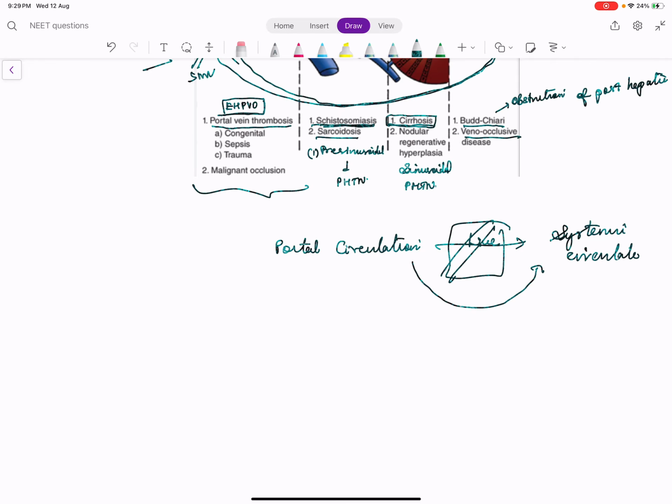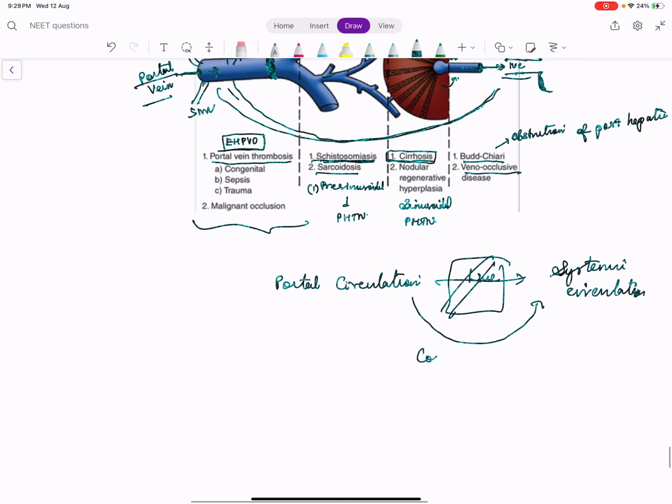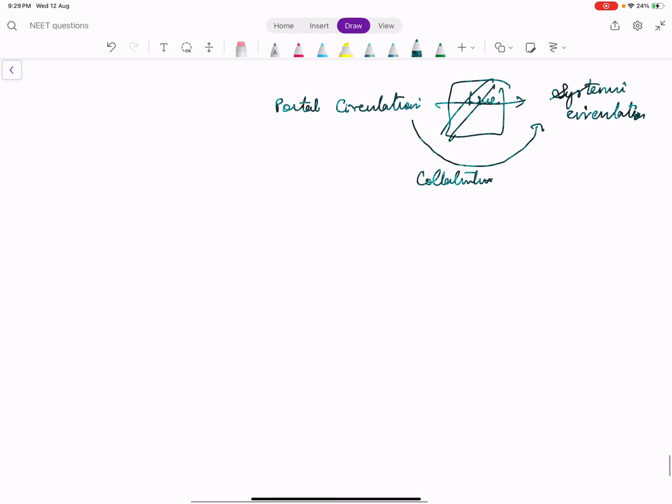So how does it bypass? By going through some collaterals. The collaterals are present in multiple places. The most important place where the collaterals are present is the esophagogastric junction. So when portal hypertension occurs, porto-systemic shunting occurs in many places.